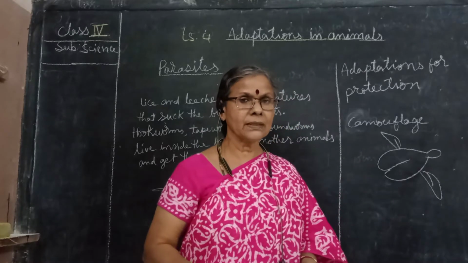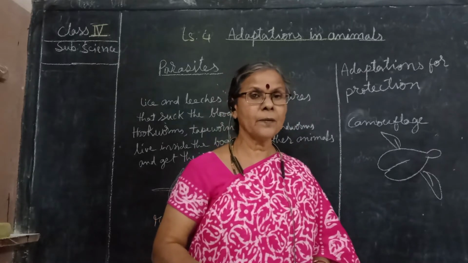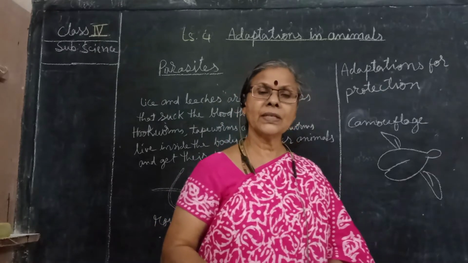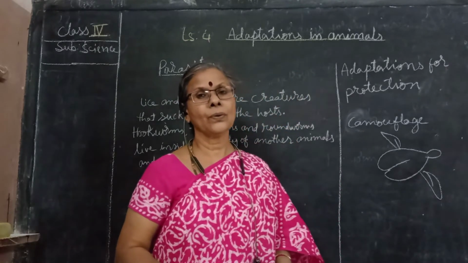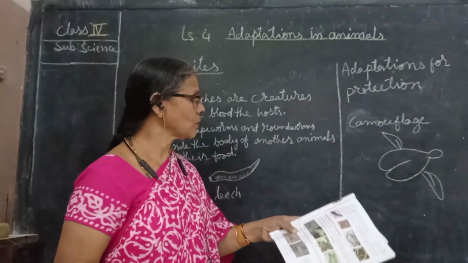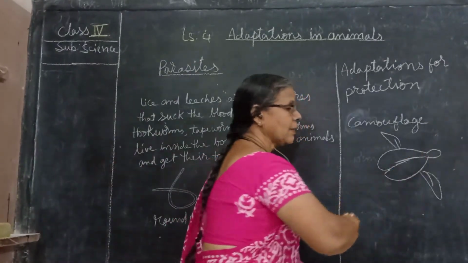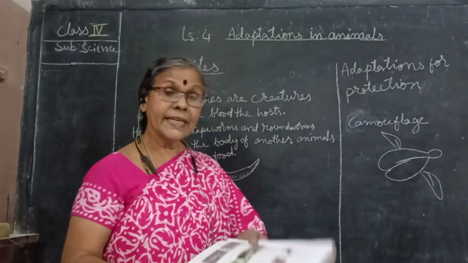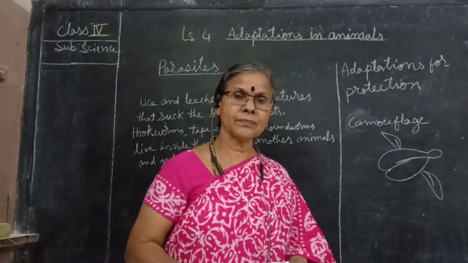How do they protect themselves? By running, by changing their color. In that you can see the show. You can enjoy the show also. So this is camouflage in animals and insects. You can see the deer also runs fast.